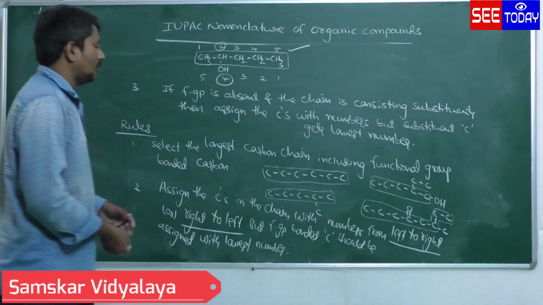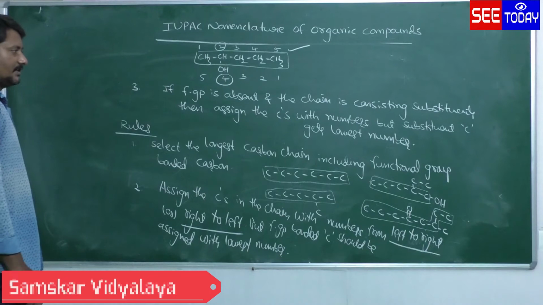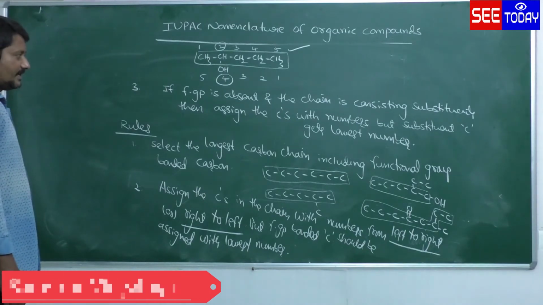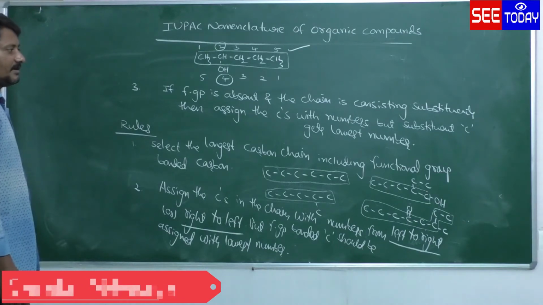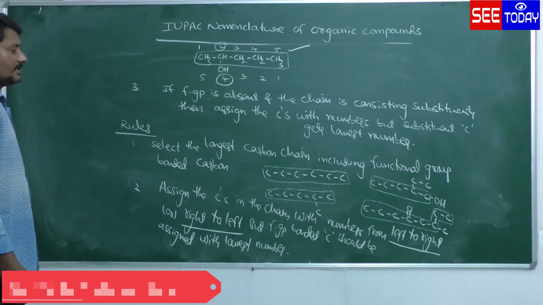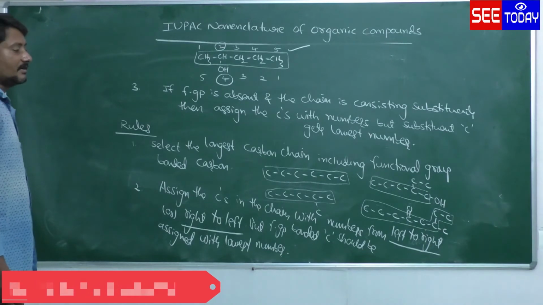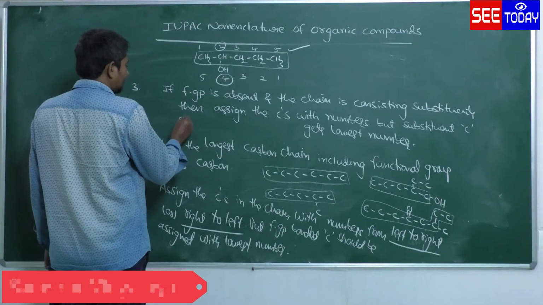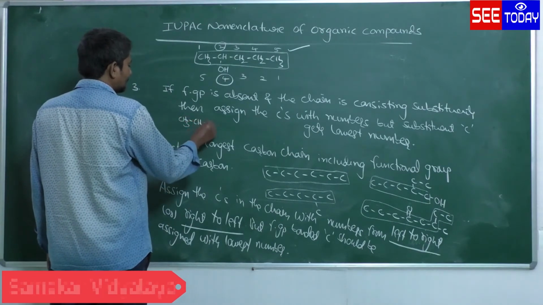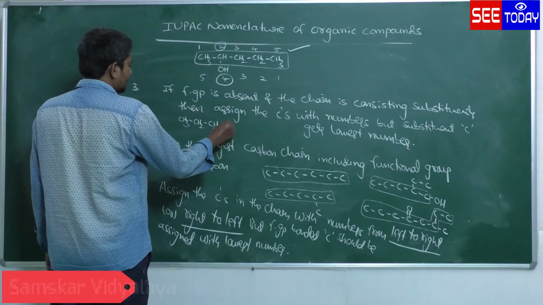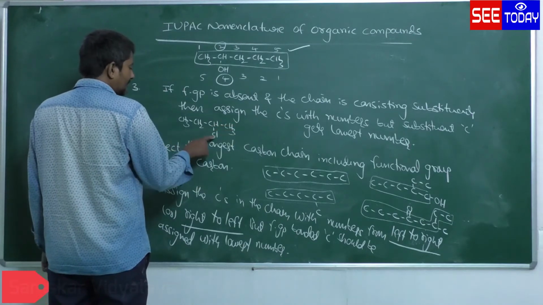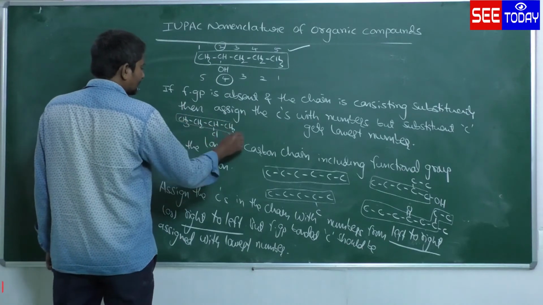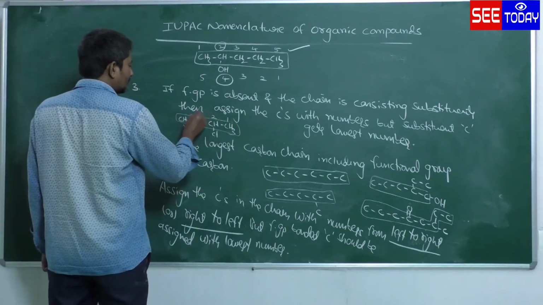What is the third rule? Suppose in the given compound the functional group is absent. Then the chain is consisting of substituents. So in such a case, we have to assign the carbons with numbers, but the substituent carbon gets the lowest number. See here, CH3, CH2, CHCl, CH3 is there. Cl is the substituent, not a functional group. Now I am selecting this as the longest carbon chain. So 1, 2, 3, 4.